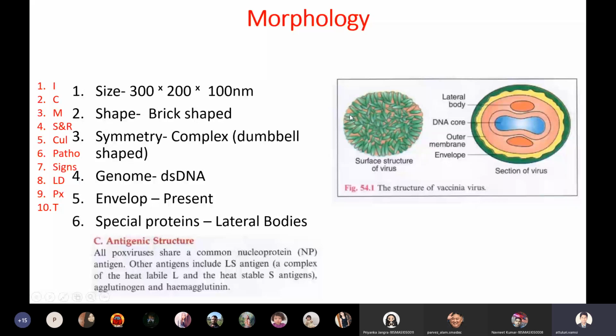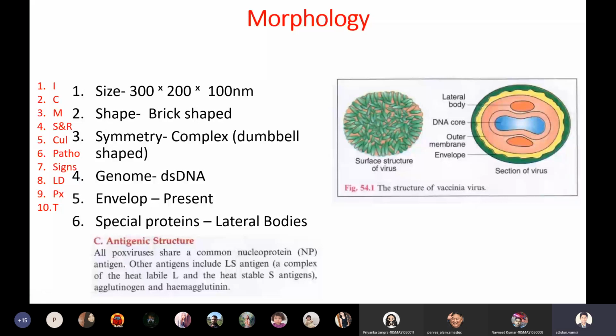Actually, it is dumbbell shaped. Genome is double-stranded DNA, envelope present. Special proteins, including lateral bodies, are present inside the virus. Near this dumbbell-shaped nucleocapsid, you can see lateral bodies. The presence of these lateral bodies is a unique feature of the smallpox virus. So this is the overall morphology of smallpox virus.